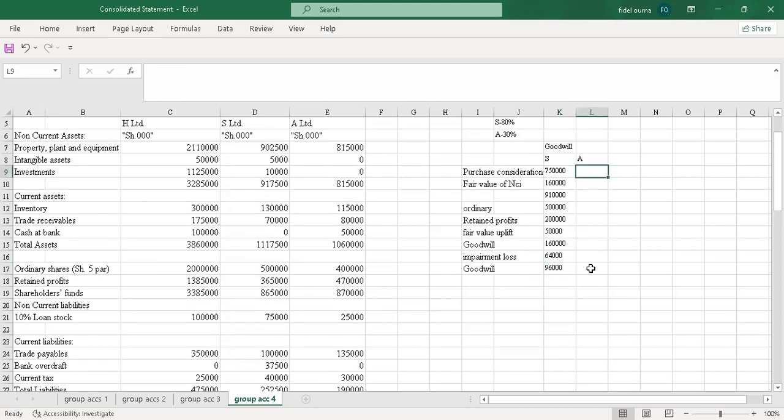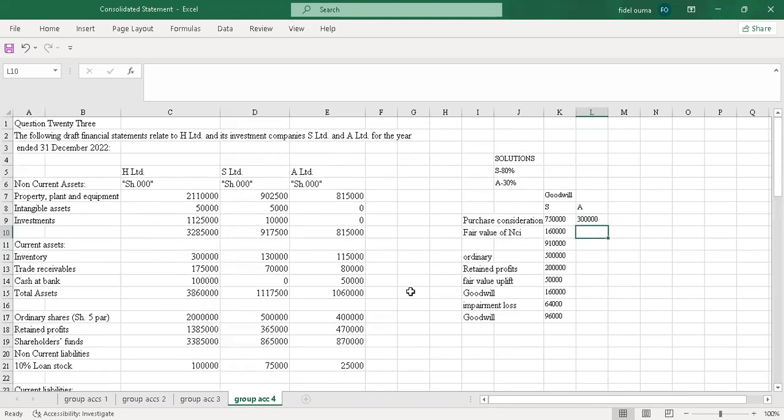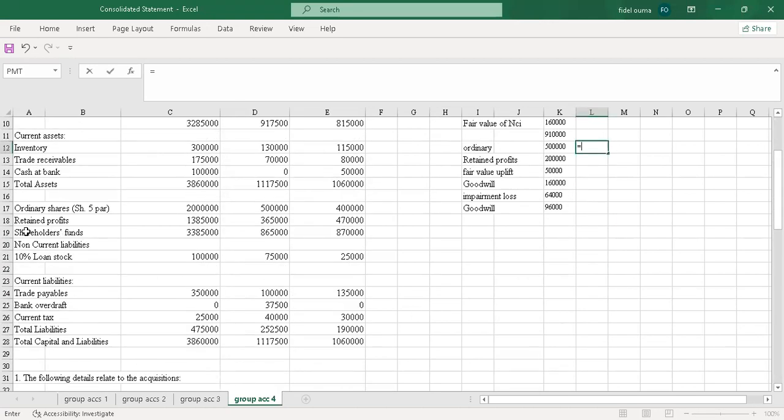So I'll go to A. I'll also pick the purchase consideration, which is here. It was 300,000. There was no fair value for NCI, so we'll use the partial goodwill method. I'll start with ordinary, but now under A, so I'll pick this.